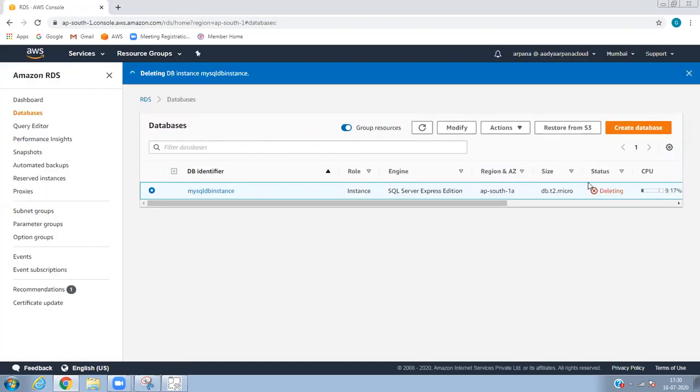The status shows deleting. Okay. So next class we can go for how to restore the database using S3. Okay, sure.